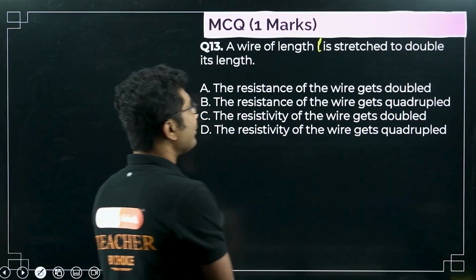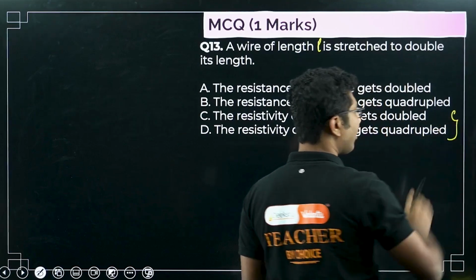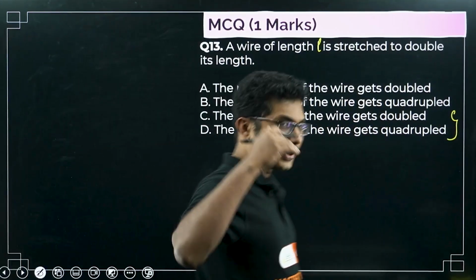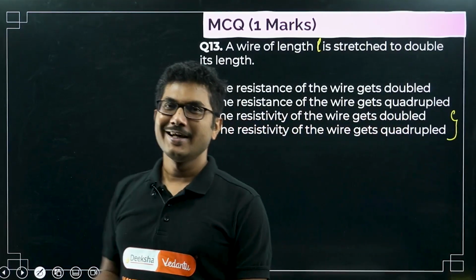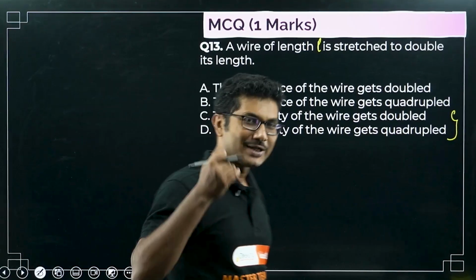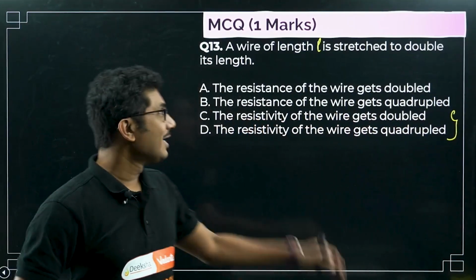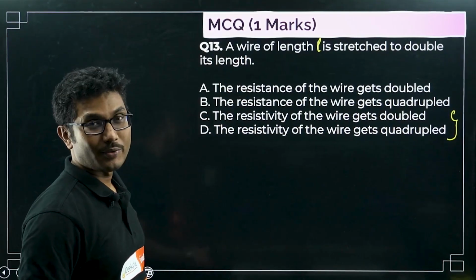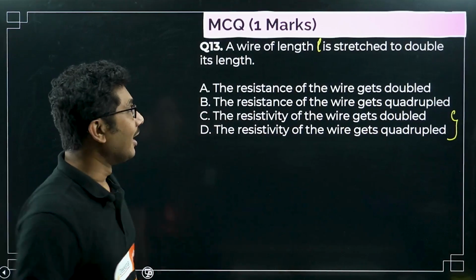Obviously, as you know, resistivity is independent of the length, so resistivity will not change, so options C and D are gone. So you have applied the lifeline of 50-50, like if you are playing KBC, right? In KBC there is a thing called 50-50. Here the 50-50 option is already provided to you. So the only thing you need to consider is whether the resistance of the wire gets doubled or quadrupled, when the wire is stretched to double its length.